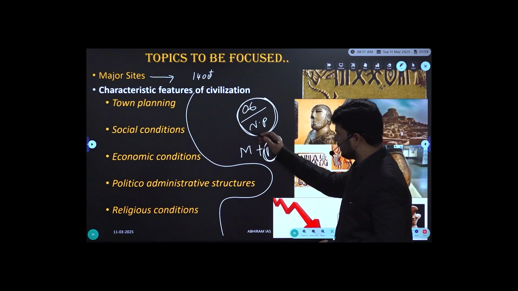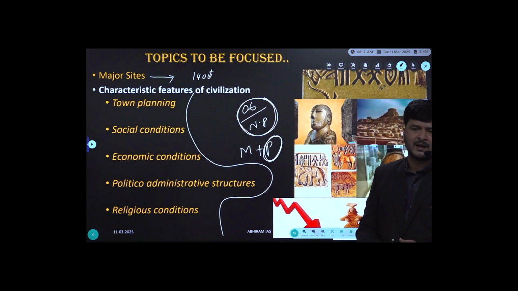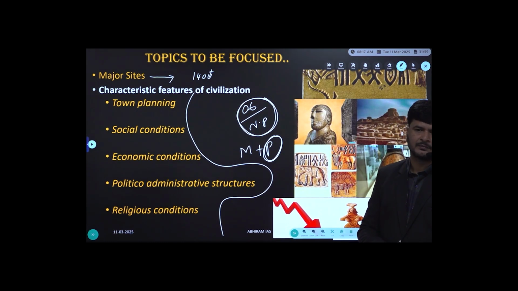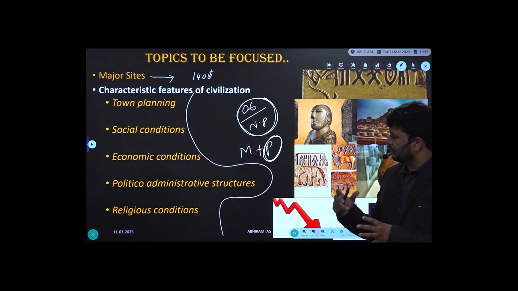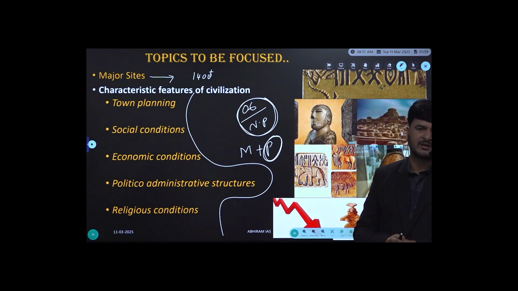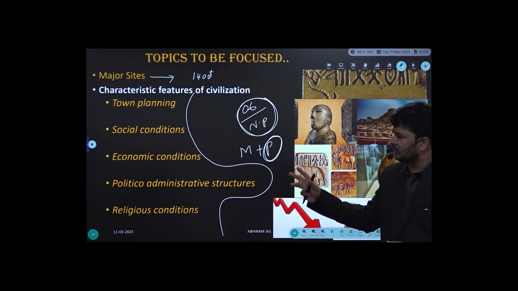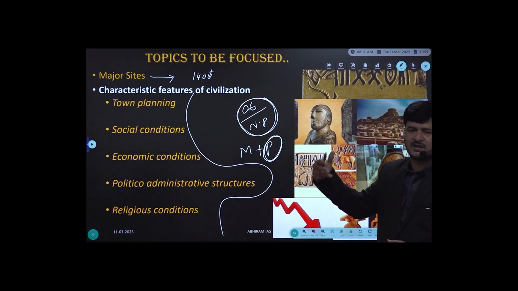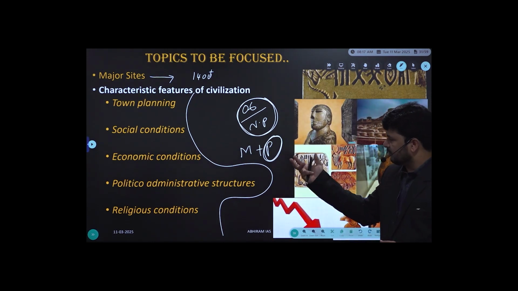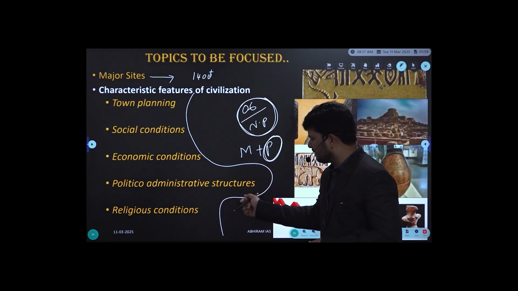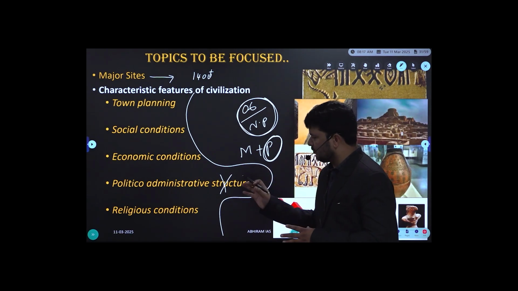Now we were looking at it from the prelims point of view. Town planning, the features of town planning, what kind of features they employed in the construction of the respective towns. Followed by social institutions: how the society got classified and what kind of position women received from men. And economic institutions. Political administrative structure is not that important for us.